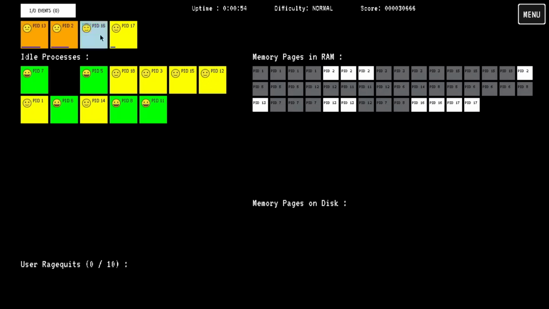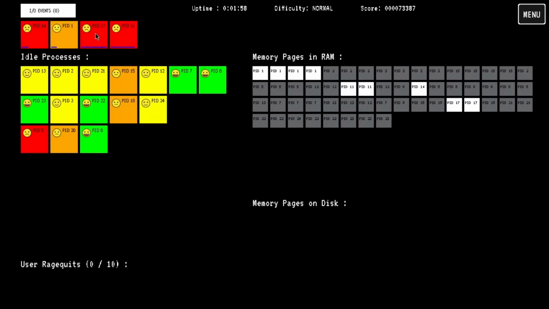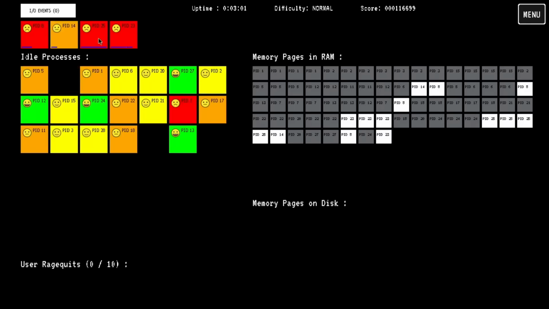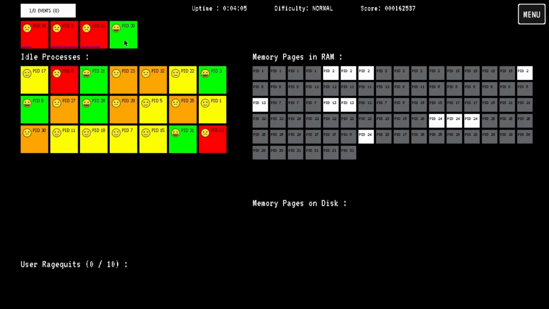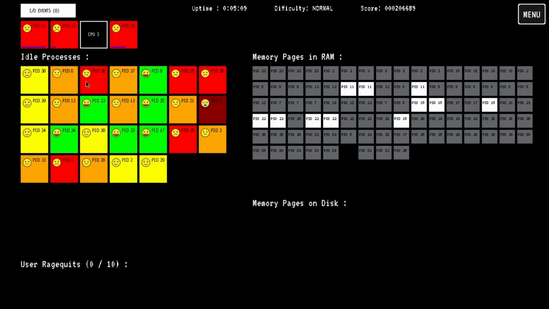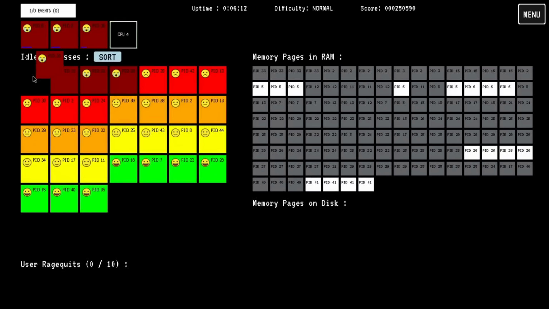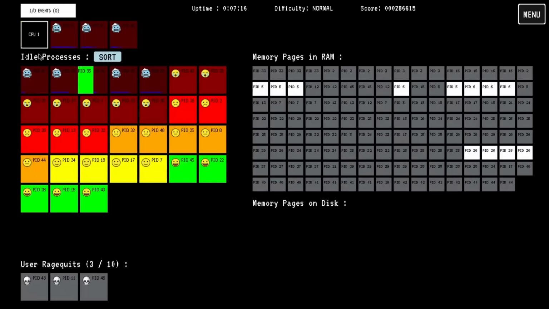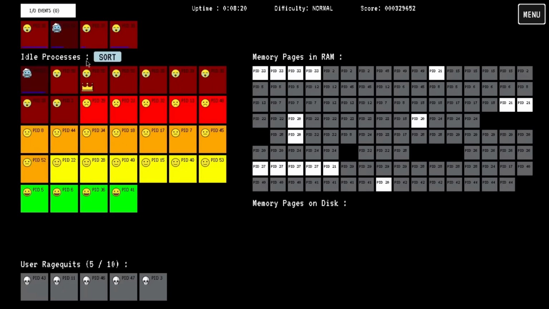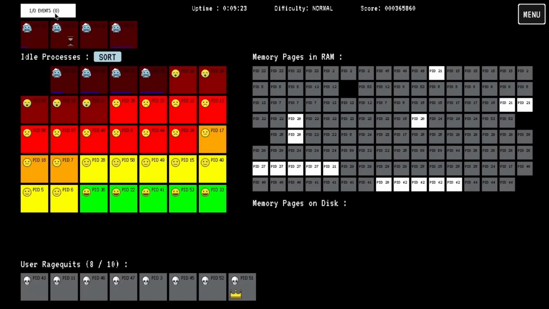At first, I felt like I was doing pretty good, and most of my guys were yellow or green, but eventually I just started getting too many oranges, and as I get too many oranges, I start getting a lot of reds, and yeah, those guys eventually started crying, and just as the game continued, it got harder and harder to keep all of them scheduled. I actually really thought I was going to lose here, but yeah, then I actually did.